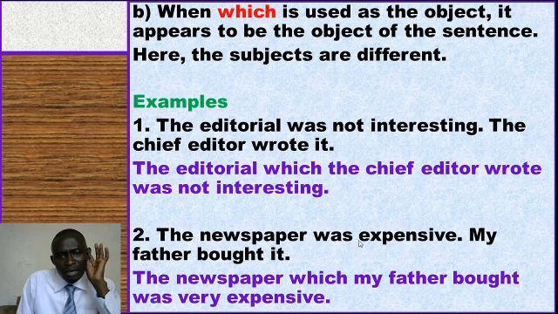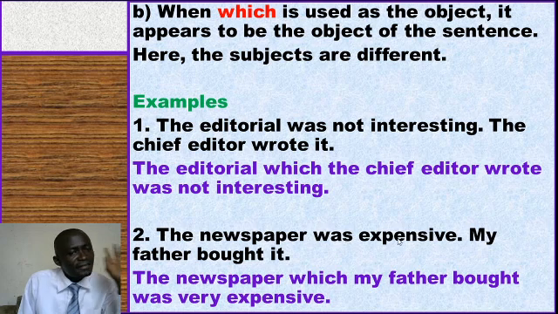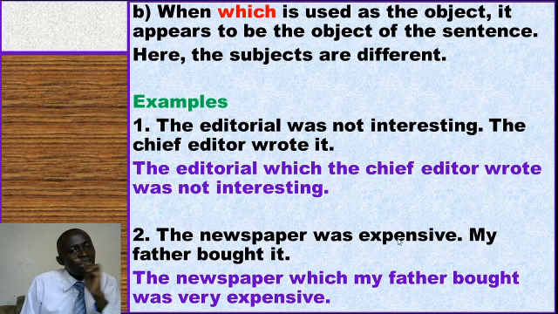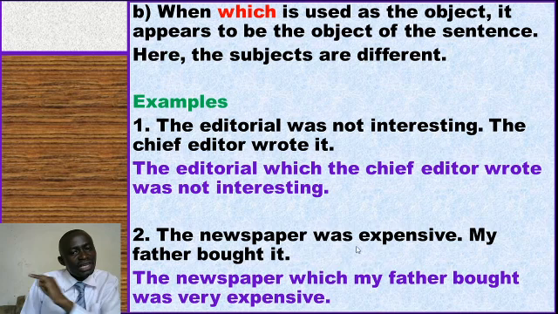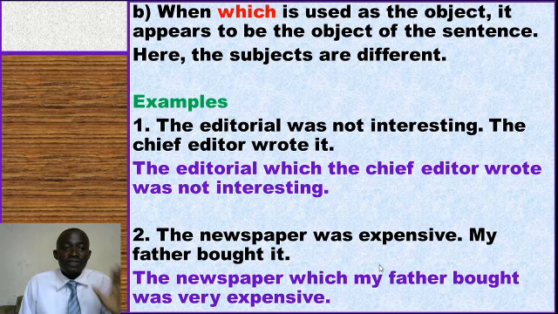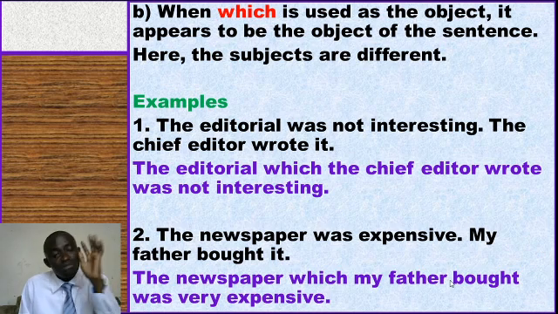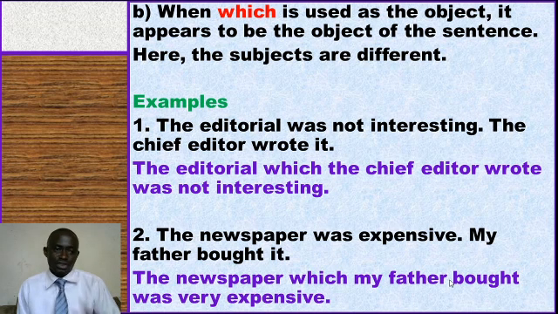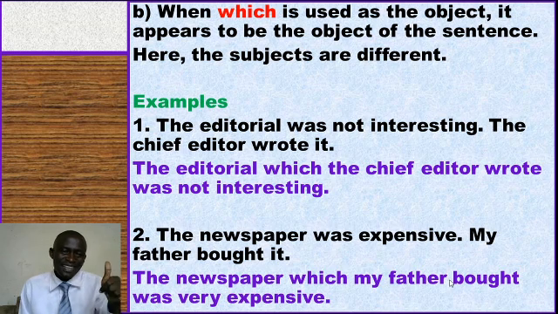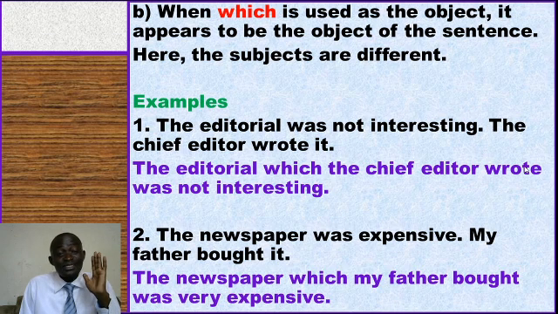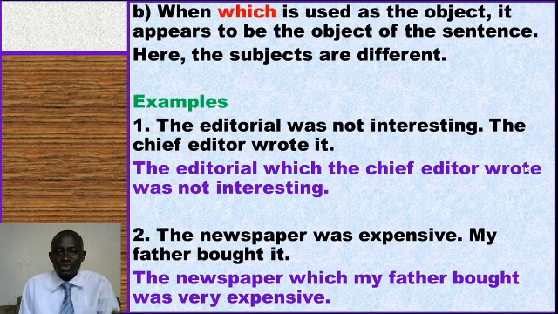Then other information about this in the first phrase is left, not talked about. We first go to that which relates. So we shall say, the newspaper which my father bought was very expensive. You realize that this part, which my father bought, is explaining the newspaper. Could be many, but the one the father bought. Hope you have got that, friends. That's my desire. My desire is to hear that you have understood. And you can now use which correctly.